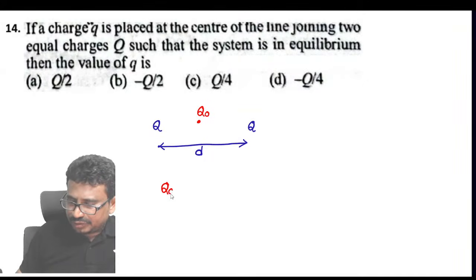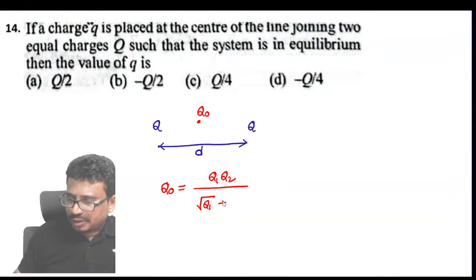Yes, Q naught will be equal to Q1 Q2 by the square root of Q1 plus square root of Q2, whole square.